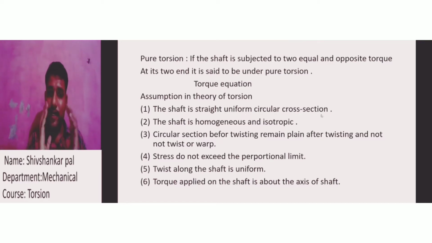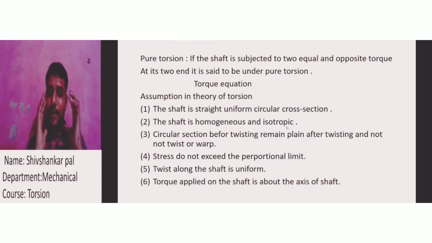It means that when you take any shaft, you check whether the whole shaft has a circular cross section, the whole length circular or not. First check it. That is our first assumption. Second, the shaft is homogeneous and isotropic.